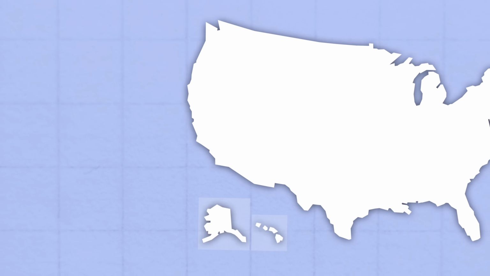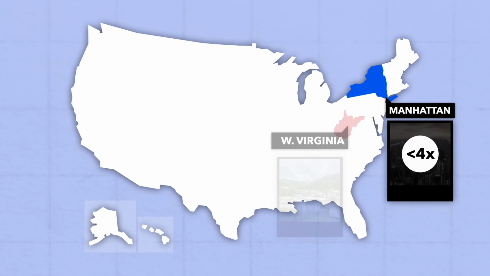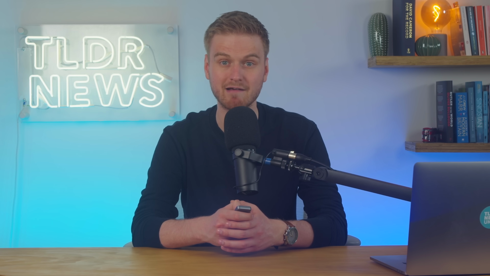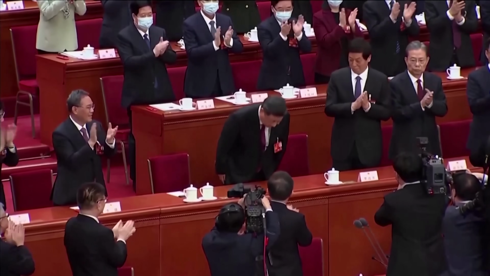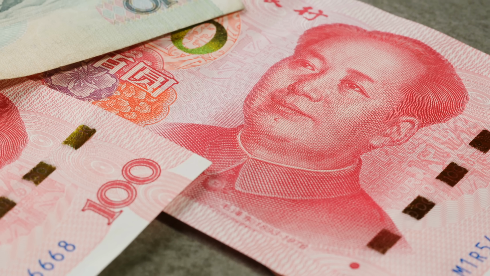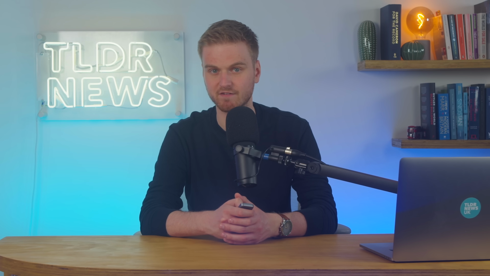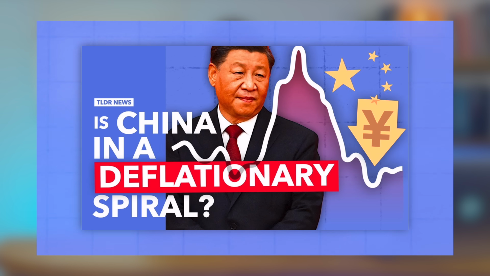To put this in context via an American analogy, the median salary in urban Manhattan is less than 4 times that of rural West Virginia, and people still think that America has a politically unpalatable urban-rural divide. Anyway, this creates a number of problems for the CCP. First, the poverty of China's rural population is one of the big reasons behind China's chronically weak domestic demand, which, as we've explained in other videos, is the root cause of many of their current economic woes.